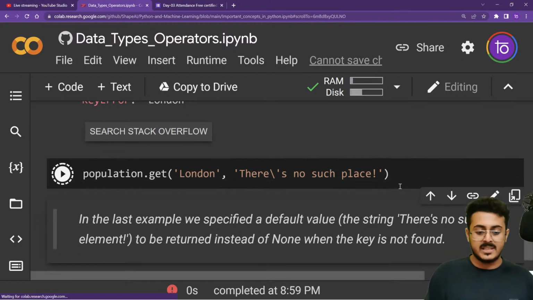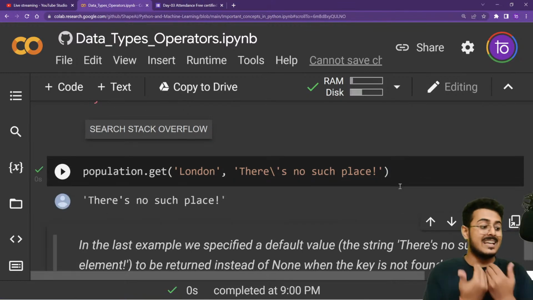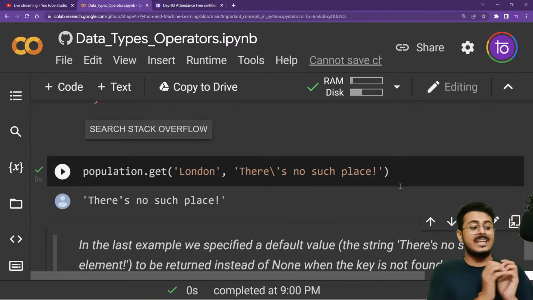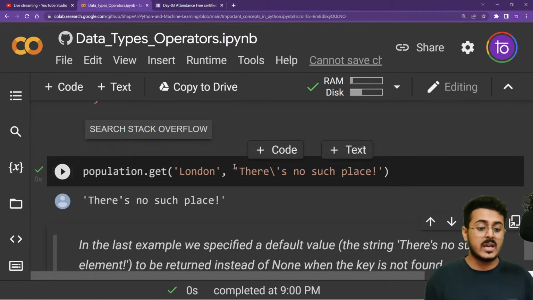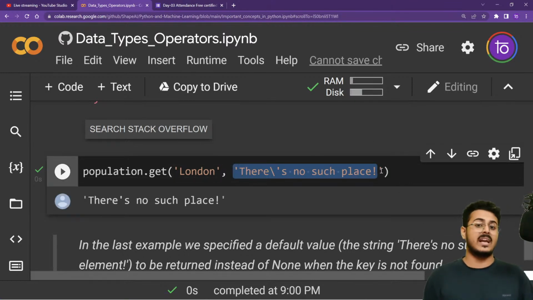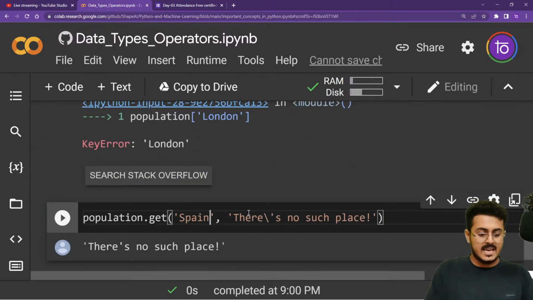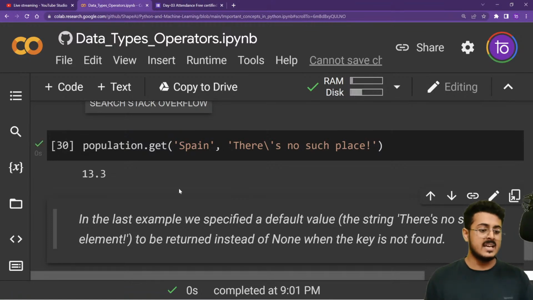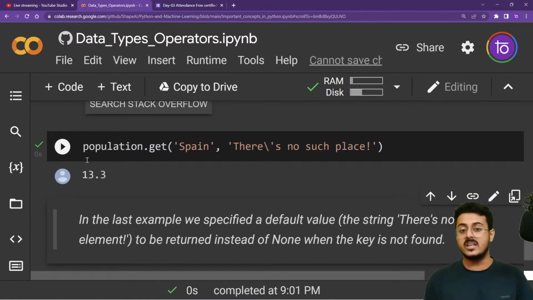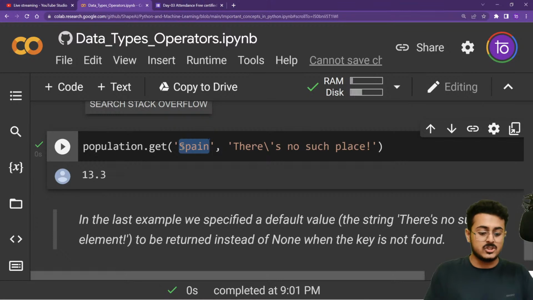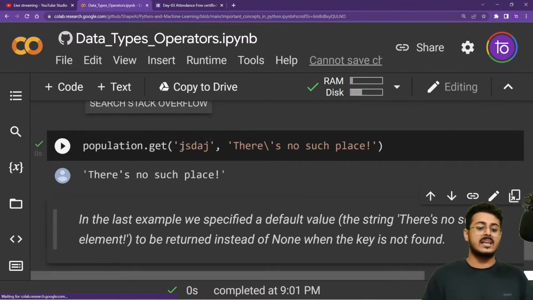So right now, if I'm running this particular line of code, instead of getting None as your output, we are able to get "there is no such place." So this is how you can put one more argument right over here, that is, instead of printing None, give me "there is no such place." If it is present, let us put something like Spain. If you're having Spain right over there, then you're getting 13.3. But if you're putting something that is not there in the dictionary, instead of None, you will get "there is no such place."